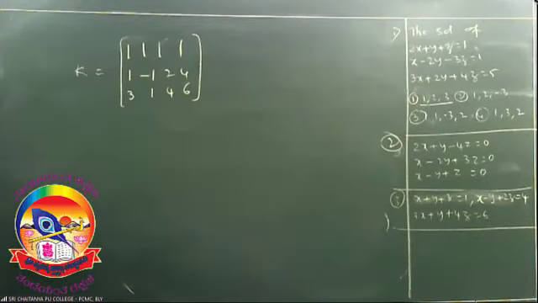Try it first of all. I will give you 1 minute. And the options given to you: the first option is no solution. Second option is one solution. The third option is infinitely many solutions. The fourth option is none.